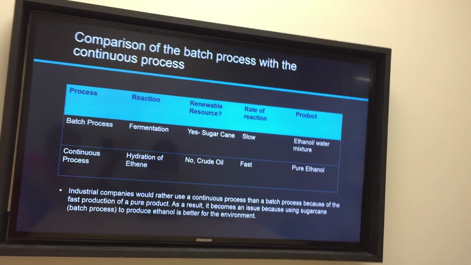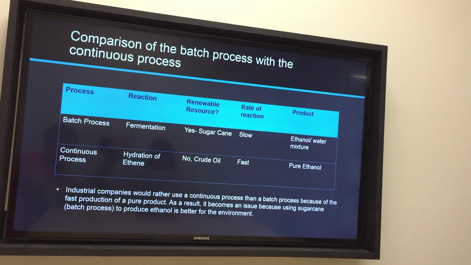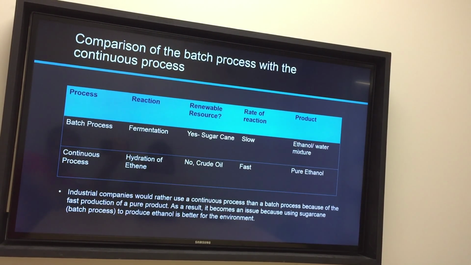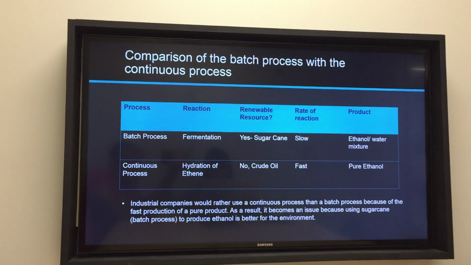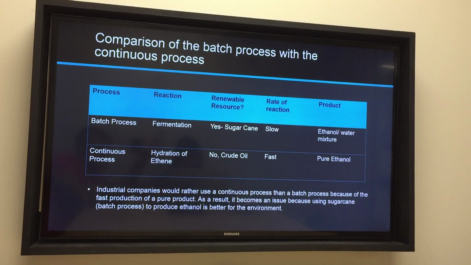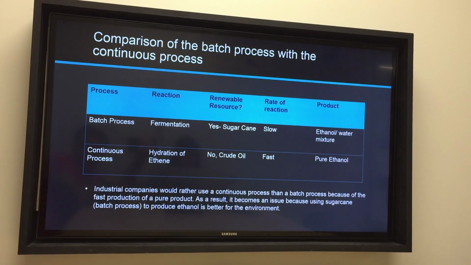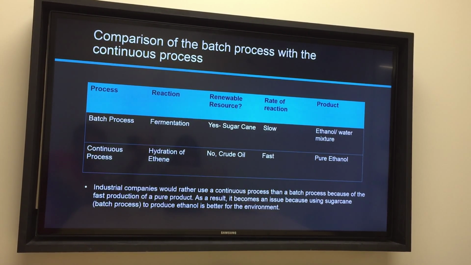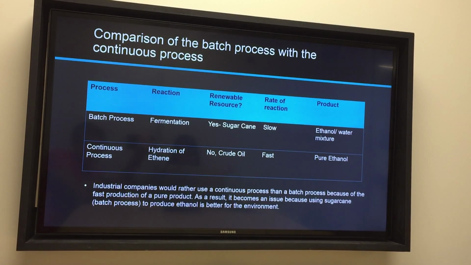Let's compare the batch process and the continuous process. In the batch process, we use the reaction called fermentation, and we use renewable resources, which is sugarcane. The reaction is really slow compared to the continuous process, and we form an ethanol and water mixture.